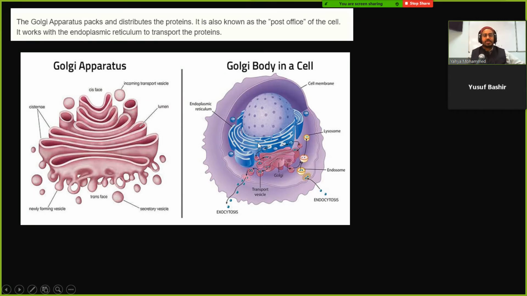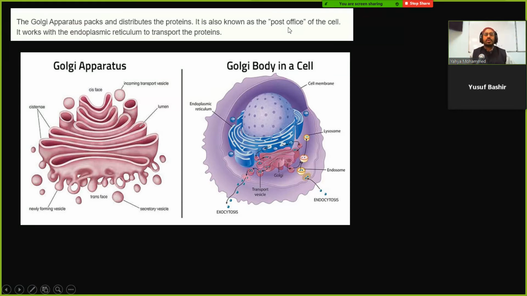From the rough ER, it receives packages of proteins, and in the Golgi apparatus they get modified. Some amino acids are added, some are removed. Maybe some sugar pieces are added. There are glycoproteins, which are protein and sugar put together. Carbohydrates like glucose and fructose are added in big chains to the proteins. So the protein is modified, changed, and then it's transported to other places.